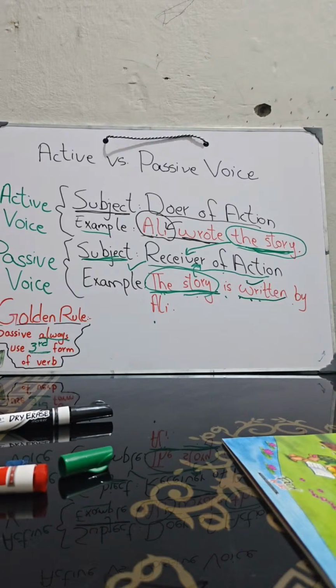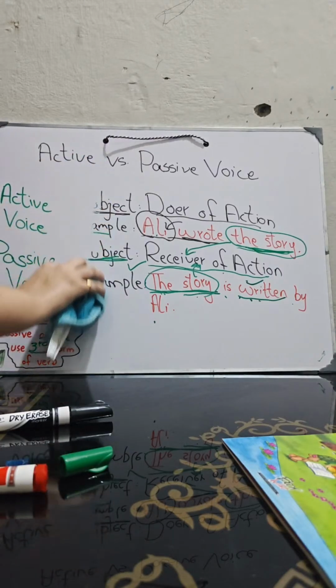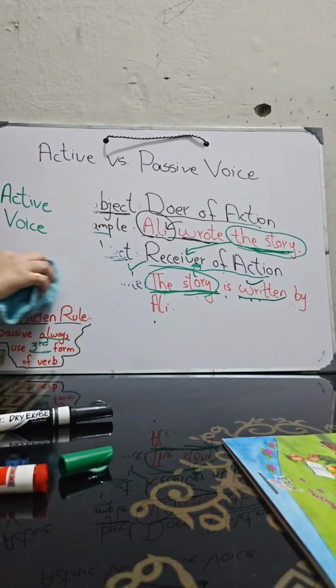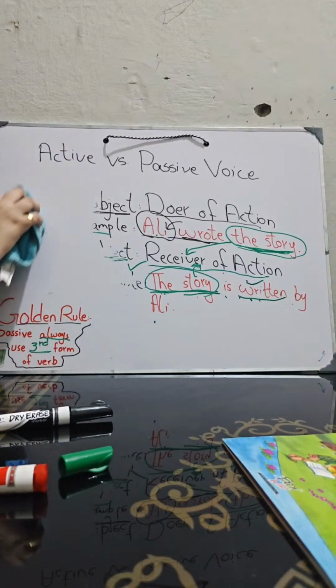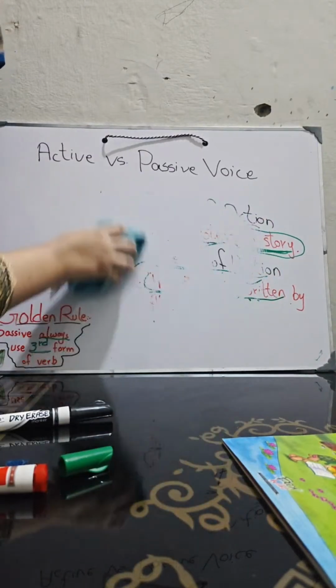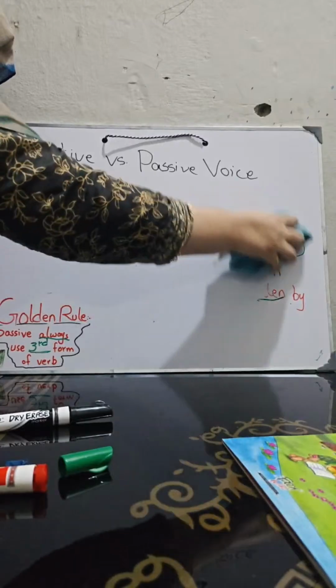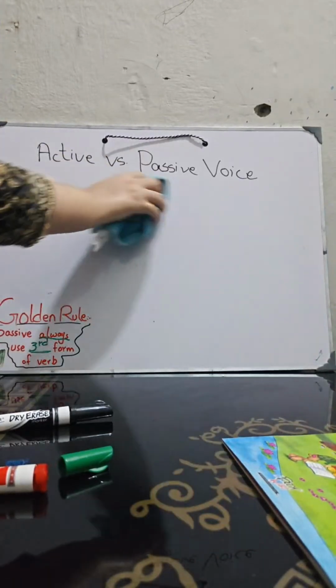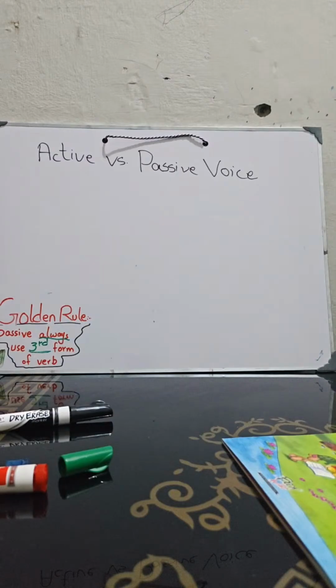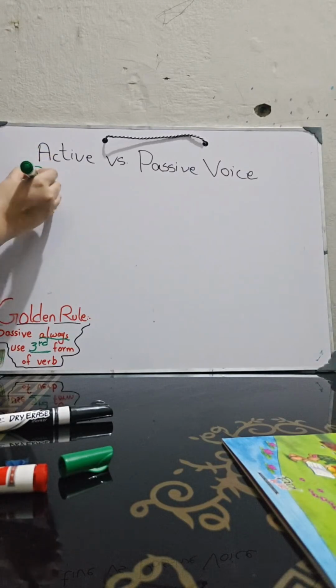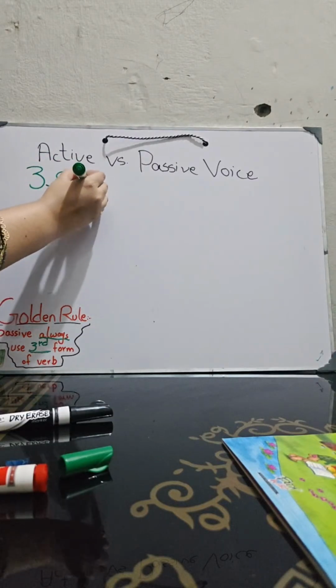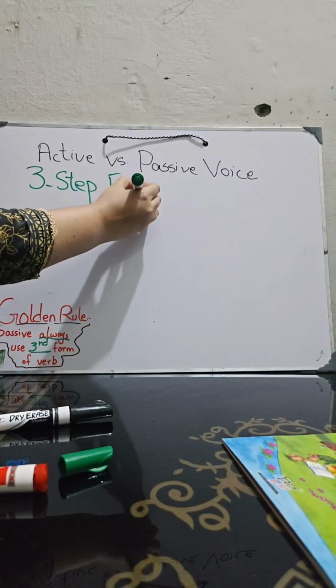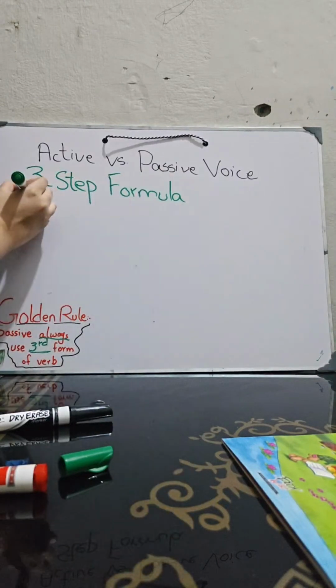Who does the action, let's wipe the board and look at our three-step conversion. Now I am going to erase the board except the golden rule, which is that in passive voice we always use the third form of verb. Except that, I am going to erase the board and teach you the three-step conversion rule. So the topic is the three-step formula.